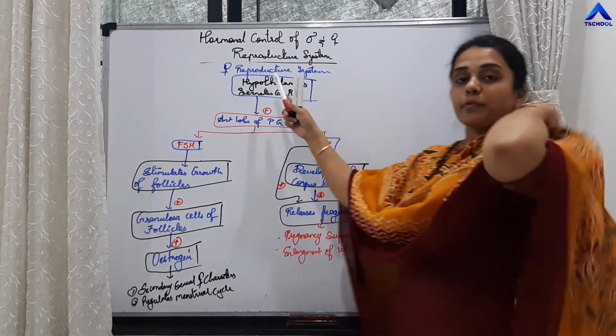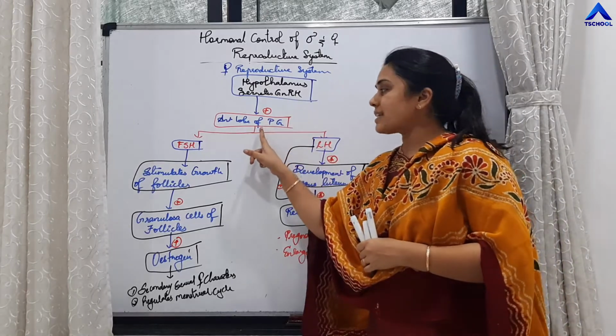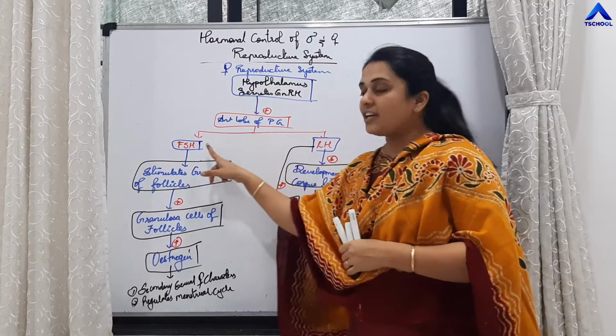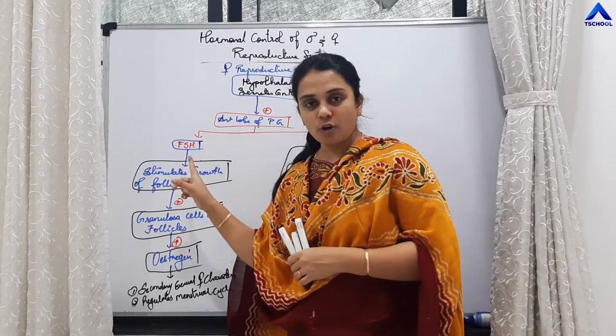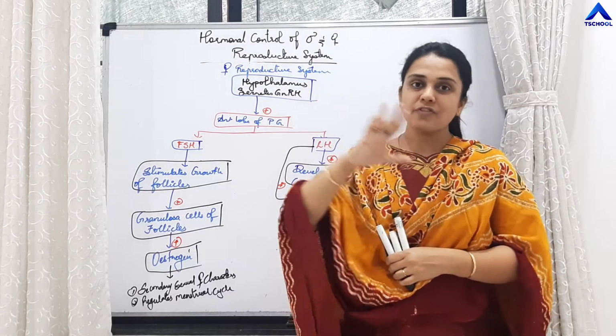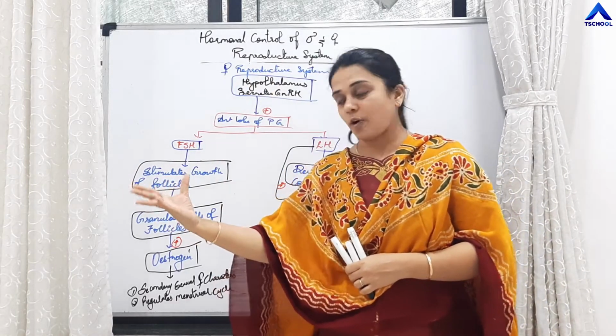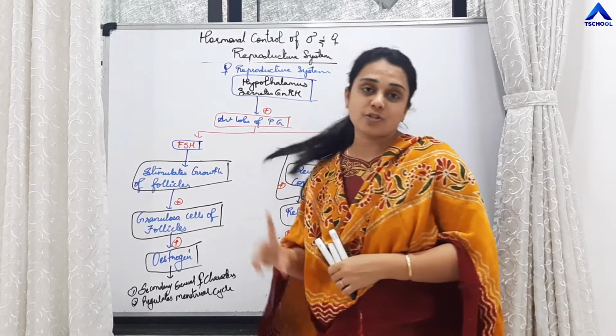So hypothalamus secretes gonadotrophin releasing hormone. It stimulates the anterior lobe of pituitary gland to release FSH and LH hormone. FSH hormone is stimulating the growth of follicle, that is from primary follicle, Graafian follicle is formed. And the granulosa cells of this growing follicle release estrogen hormone.